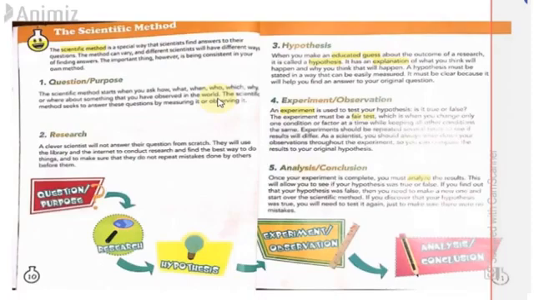So they ask questions. The scientific method seeks to answer these questions by measuring or observing. So first of all they ask a question about something, then they start observing the thing. Like for example, I gave you the example of a car. You bring a toy car, you open the box, you first want to say, okay, how is it going to function, then you say, let me observe it, there must be something here that can tell me how it is going to work.